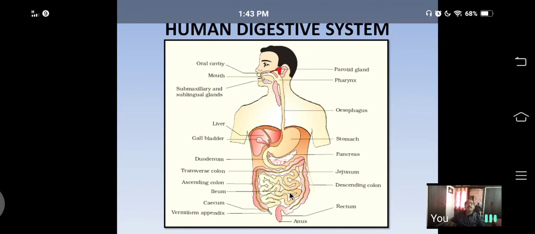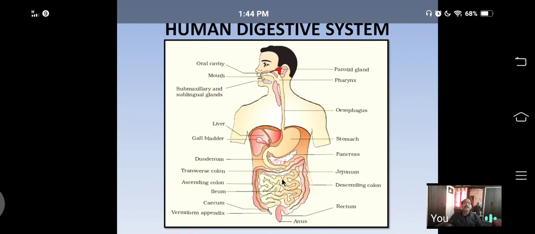So, what are the three parts of the small intestine? Duodenum, jejunum, and ileum. Duodenum is the first part of the small intestine. Jejunum is the middle part. Ileum is the last part. It is a highly coiled tube. On the inner wall of the small intestine, there are columnar epithelial cells.